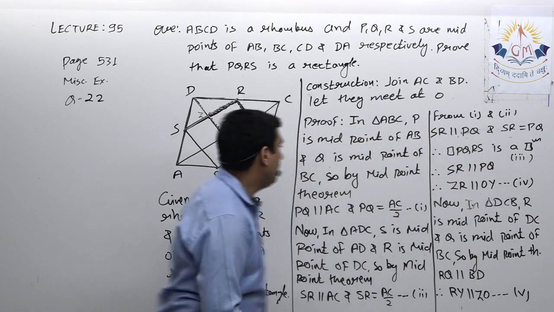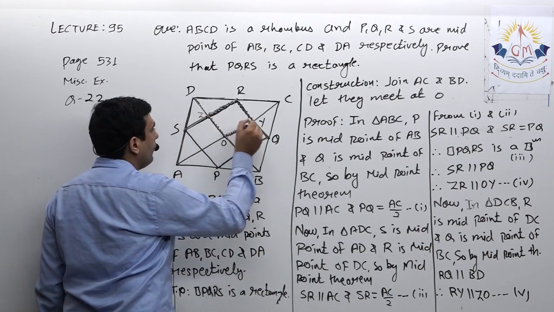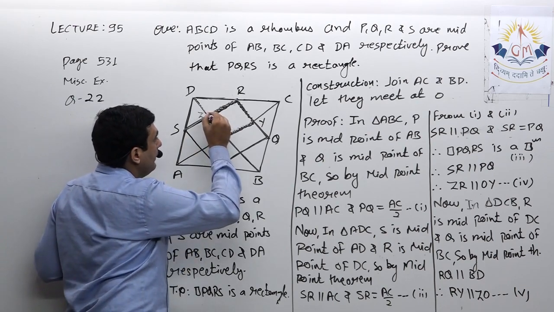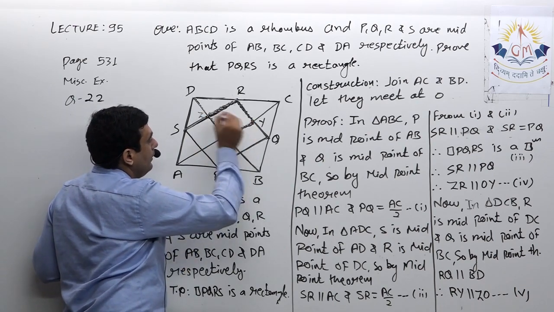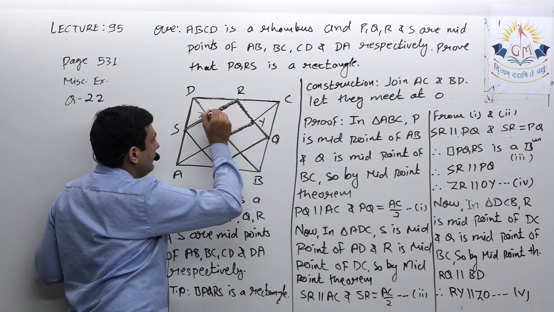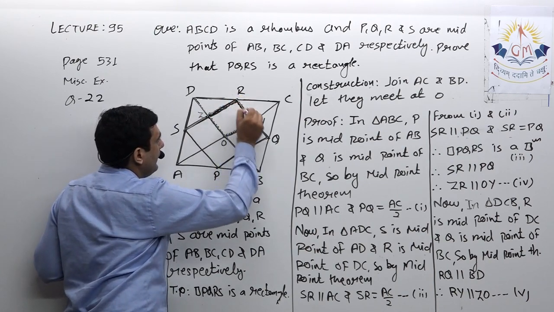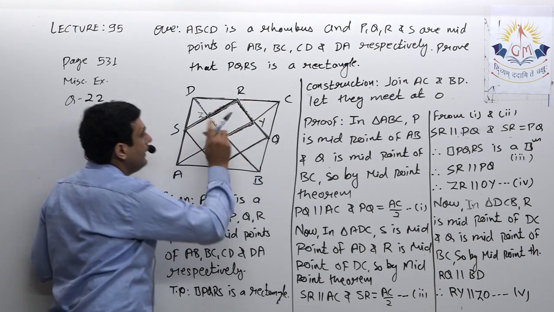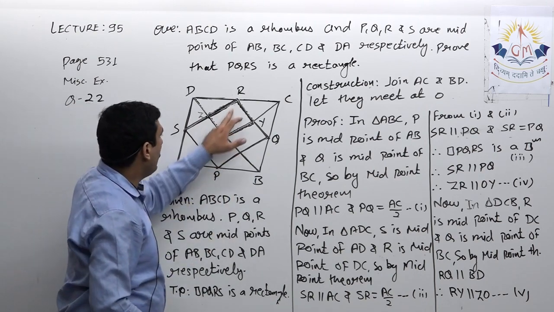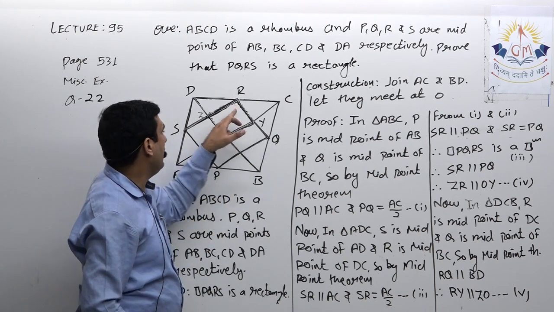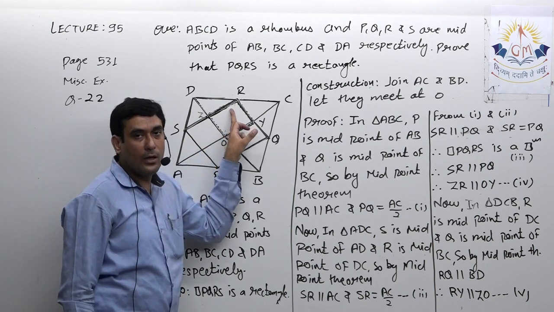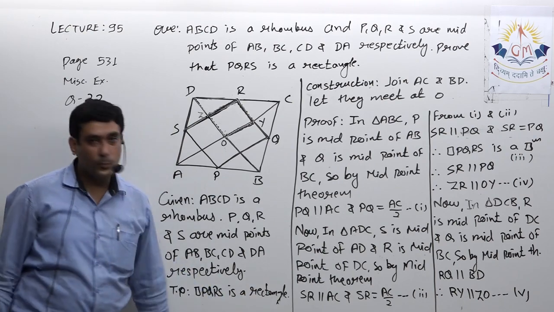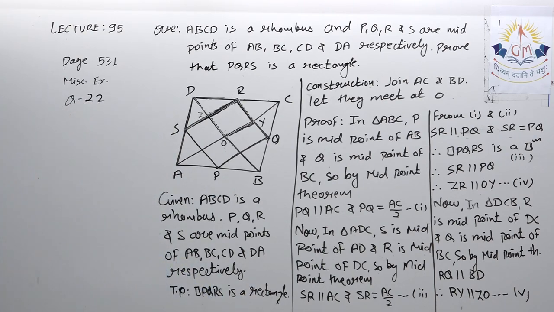Now, from 4th and 5th, I can say ZOYR is a parallelogram. Therefore, angle ZOY is equal to angle ZRY. So ZRY will be equal to 90 degrees, and that we need to prove. As soon as we get ZRY, we can say PQRS is a parallelogram having one angle 90 degrees, so it's a rectangle. So note it down up to this point, then I will give you the remaining solution.